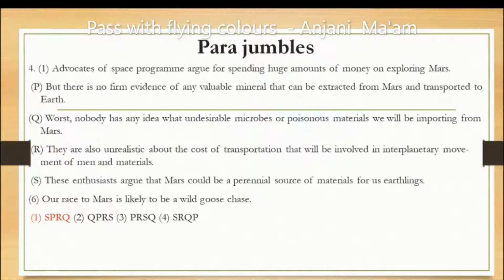Next is, advocates of space program argue for spending huge amounts of money on exploring Mars. It means we are talking about the advocates, the persons who are in favor of the space program, who are giving the arguments for the space program. So we have to see how these arguments follow, and this argument is followed in the S. These enthusiasts. It means in this enthusiast we are talking about the advocates of space program. So this is the proper link. These enthusiasts argue that Mars could be a perennial source of material for us Earthlings.